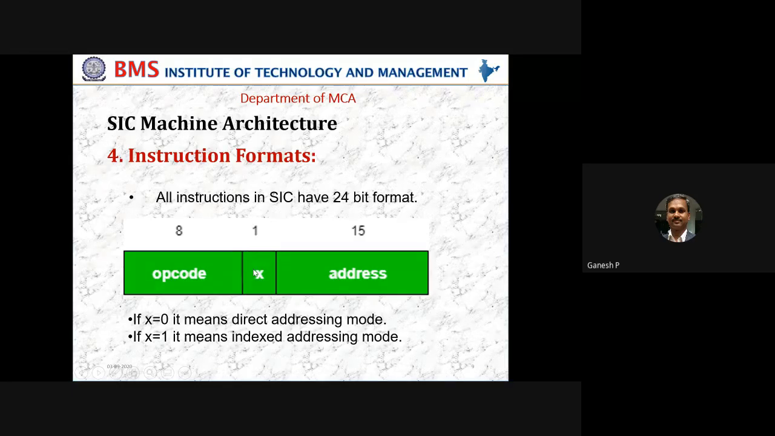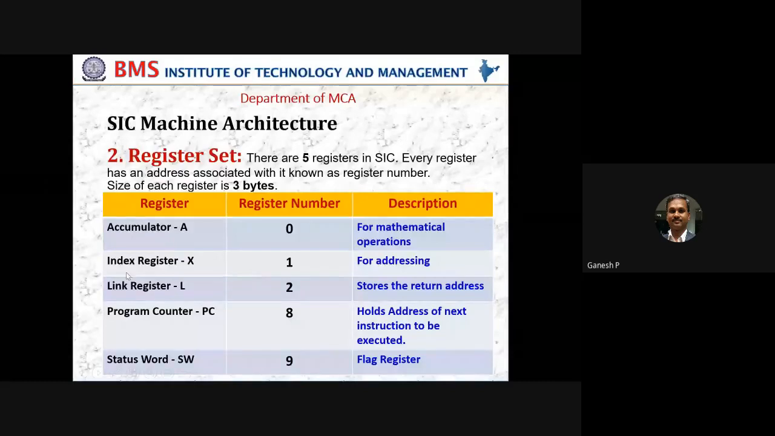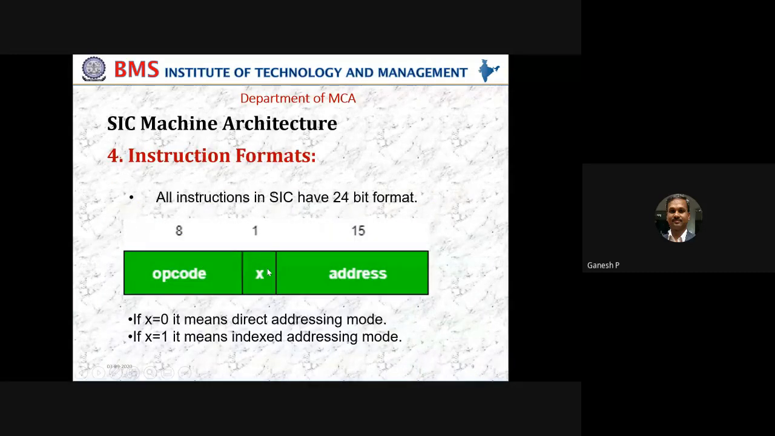If you remember, in the previous register set, we have taken X as the addressing mode. X is one of the registers that is loaded with some data, and that X value will tell you what type of addressing we are going to use. If X is equal to 0, it is direct addressing. If X is equal to 1, it is going to be indexed addressing.